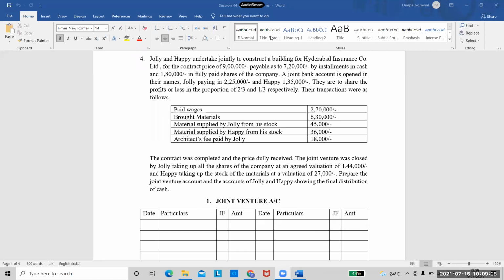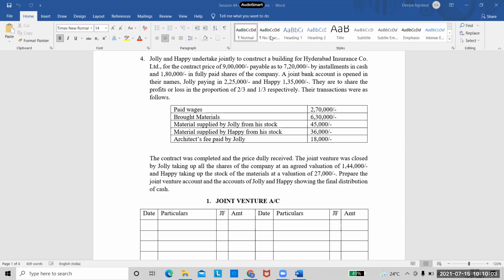A joint bank account is opened in their names. Jolly paying 2,25,000 and Happy 1,35,000. So what are these amounts? Jolly 2,25,000, Happy 1,35,000. What are these amounts? Capital. Yeah, these are the initial investments made by the co-venturers, and these amounts have been deposited in the joint bank account. They are to share the profits or loss in the proportion of 2/3 and 1/3 respectively. So that means it is 2:1 ratio. 2/3 to Jolly and 1/3 to Happy.